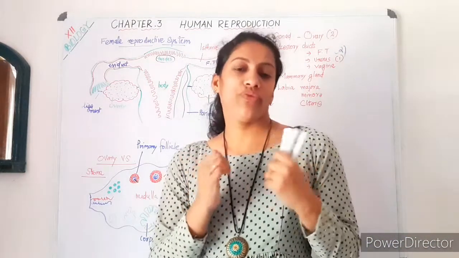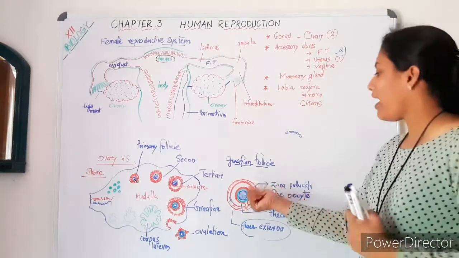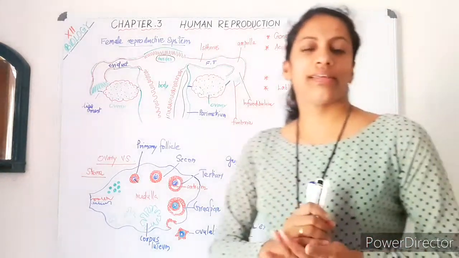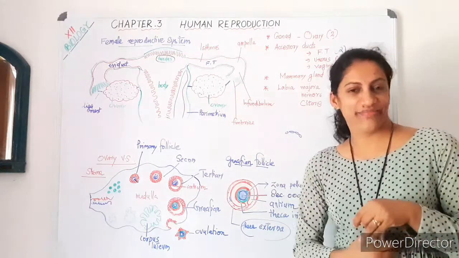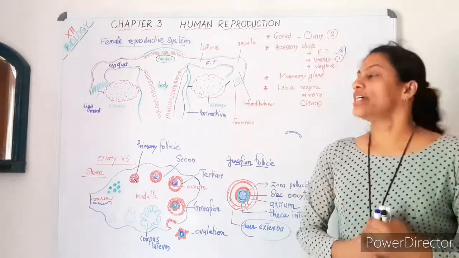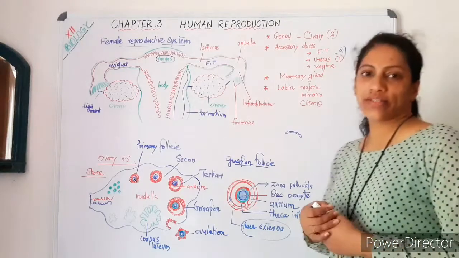And there is a fluid-filled space called the antrum. Again you can see the follicular cells forming the theca interna inner layer and the theca externa outer layer. Got it? Okay. So about the mammary gland.